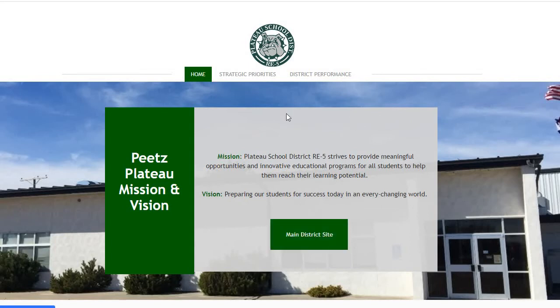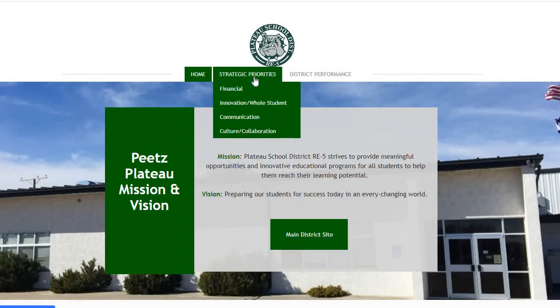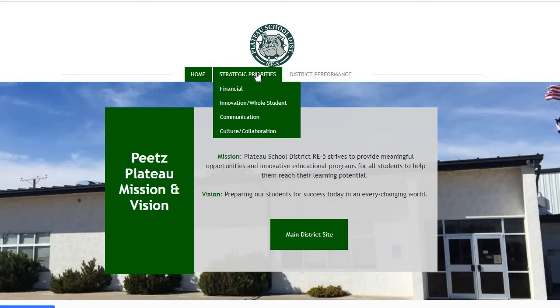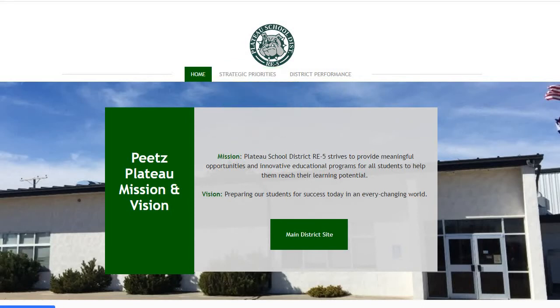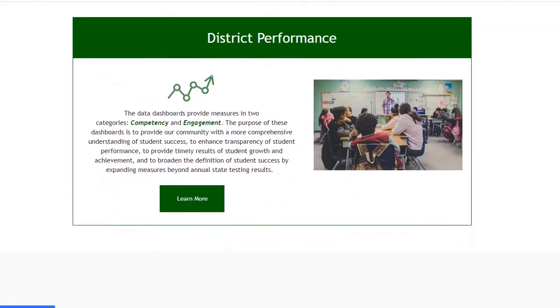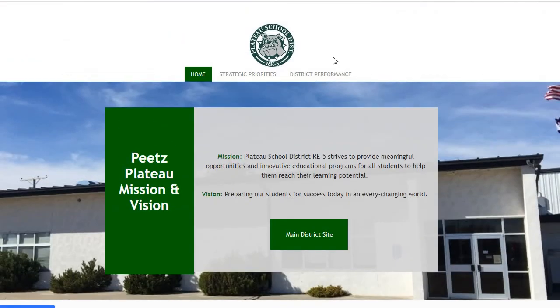The other components of this website include strategic priorities that are specific to this district, as well as district performance information. Within the strategic priorities, these are custom and each of them links to a separate page. You can also access the same information simply by scrolling down to see the strategic priorities and the performance information.